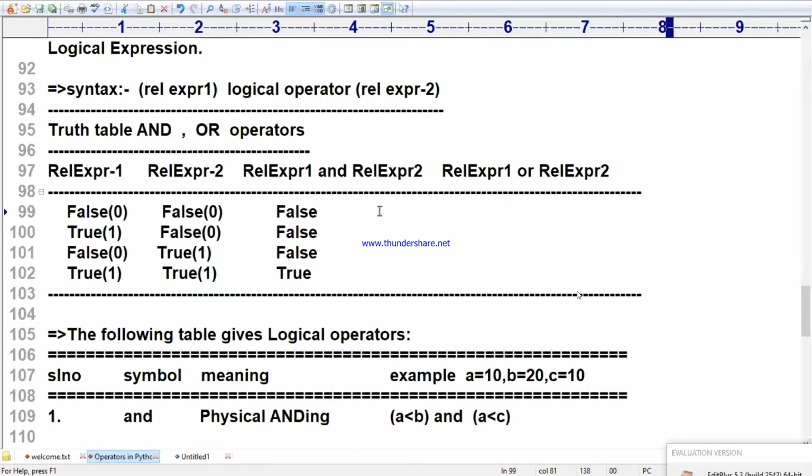Either expression 1 is true or expression 2 is true. If any one of the expressions is true, the result is true. Come on, are you understanding? AND means product. If both the expressions are true, then the result is true. If any one of the expressions is false, then the total result is false. Product of true and false. Done.